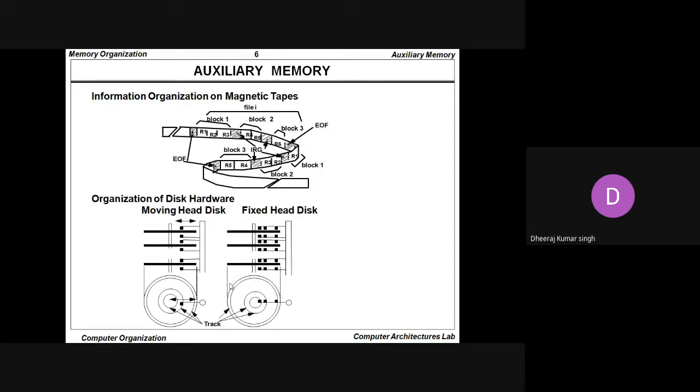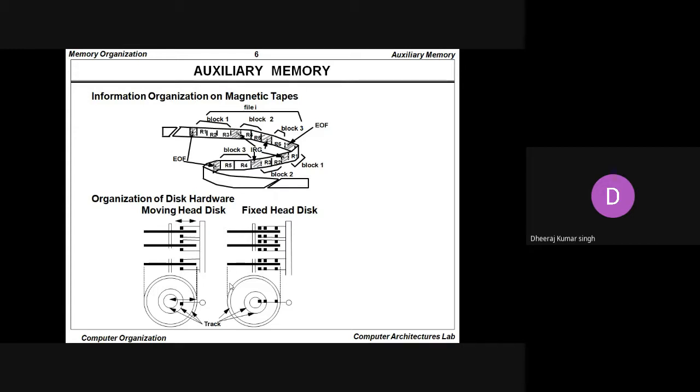And how is the data stored inside the hard disk drive? Whenever we talk about the hard disk drive, an electromagnetic effect gets created, and due to the electromagnetic effect, the data is stored within the hard disk drive.